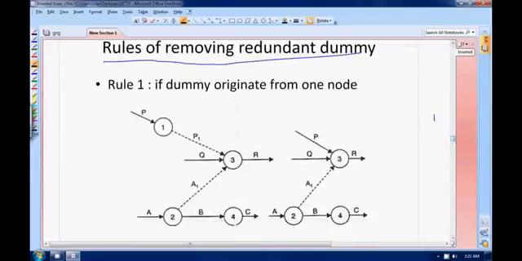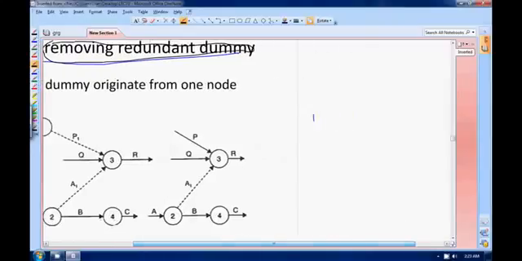Moving on, rules for removing a redundant dummy. Now what does this mean? When you move forward, we will see a number of questions. My advice to you is, listen very carefully, this is very important.